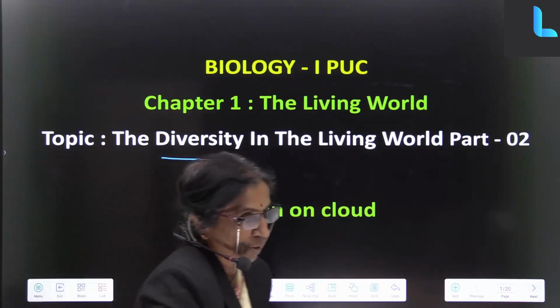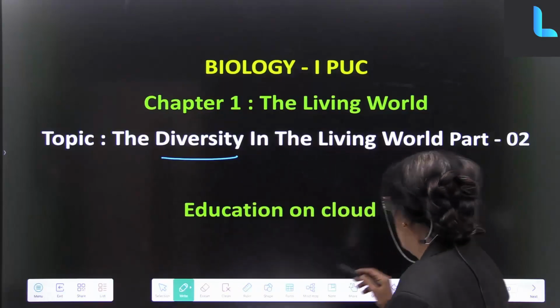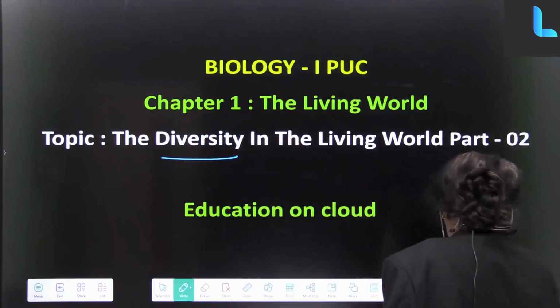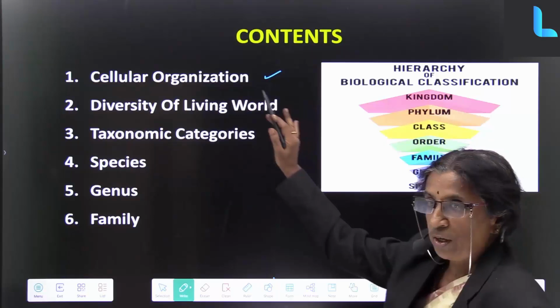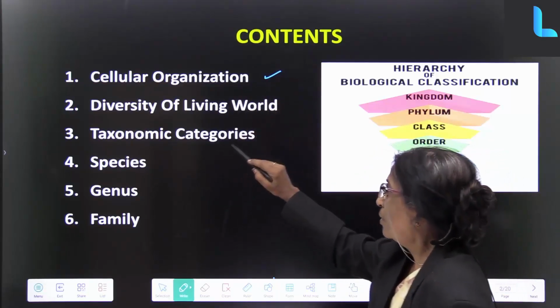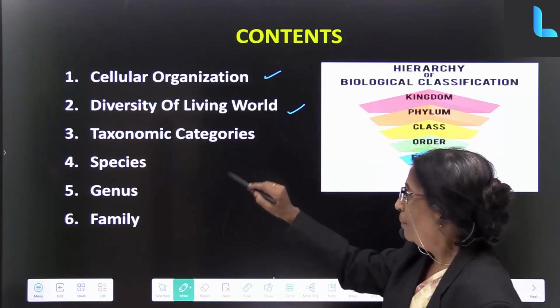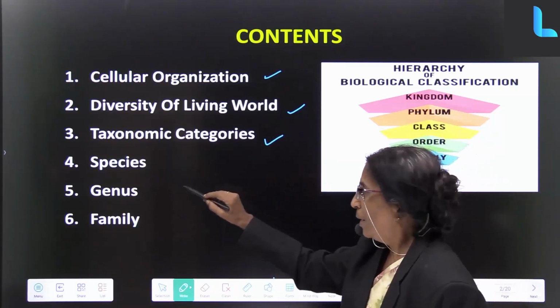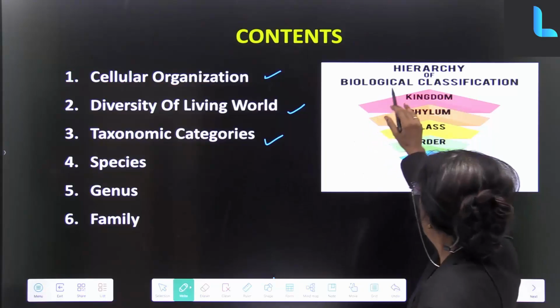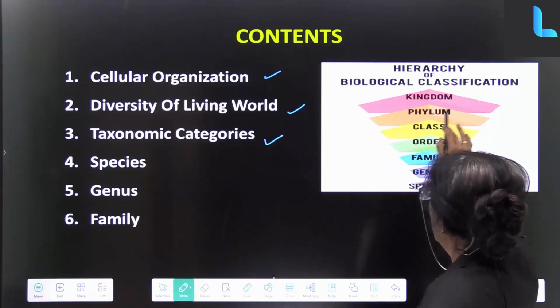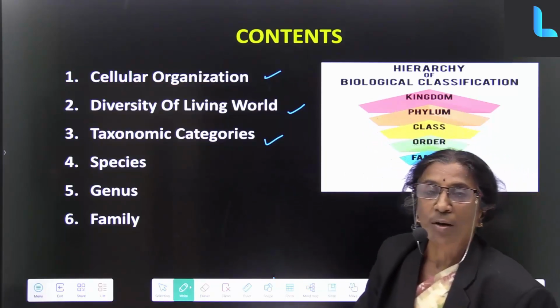What are we going to study in this now? We are going to study about the cellular organization. In this, what is the diversity? Then taxonomic categories. You can see here how the animals and plants are all classified.